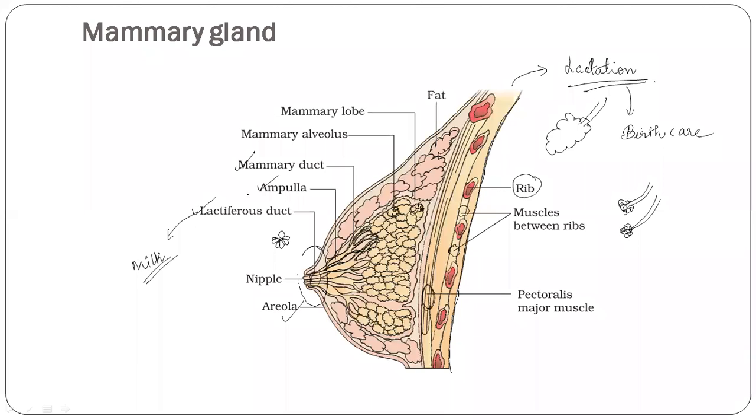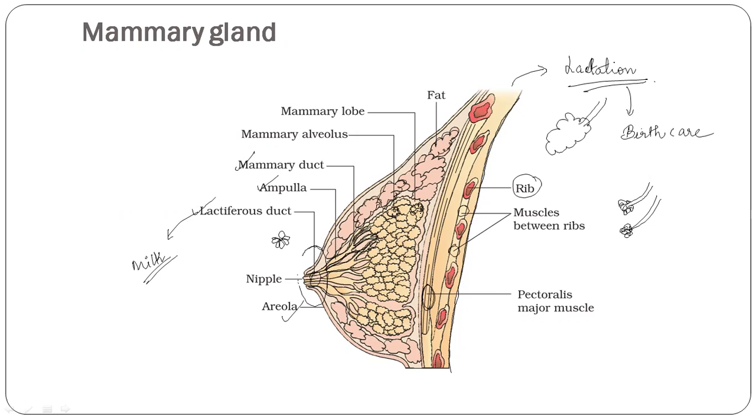Yes, there are two paired mammary glands that contain glandular tissue and a variable amount of fat. A lot of fat is present in the mammary gland. So it is not very hard, not made up of bony structures. It is a soft structure made up of fatty tissue.